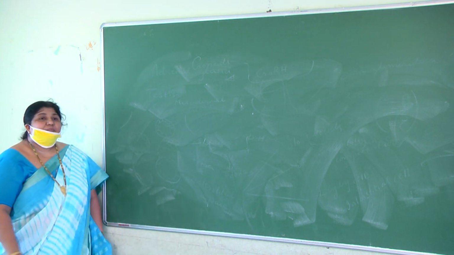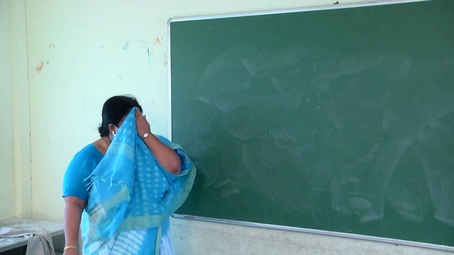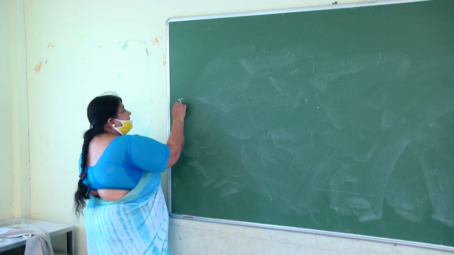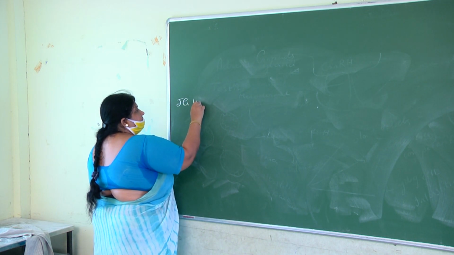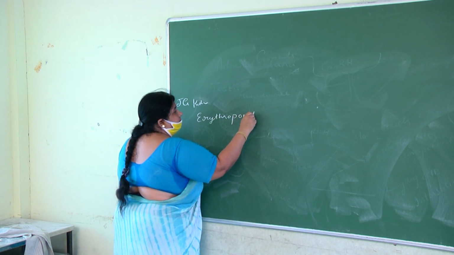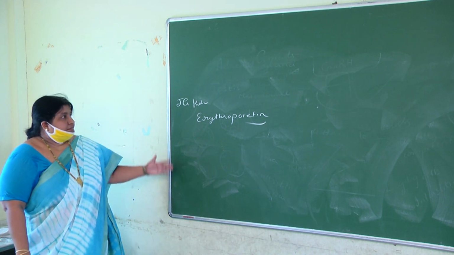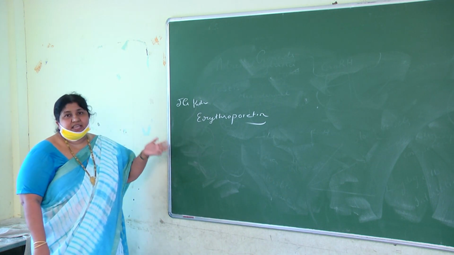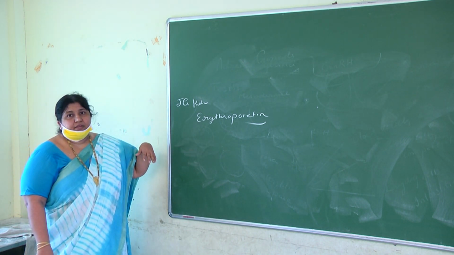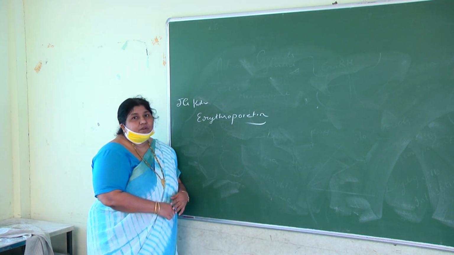So, apart from endocrine glands, some local tissues also will release hormones. And what are those local hormones? Let us study. Already we studied them. Already we know that the JG cells of kidneys produce erythropoietin, which helps in erythropoiesis, production of RBCs. Kidneys have JG cells, that is, juxtaglomerular cells, which secrete renin. Along with renin, they also secrete erythropoietin, which acts on bone marrow and helps in the production of RBCs.